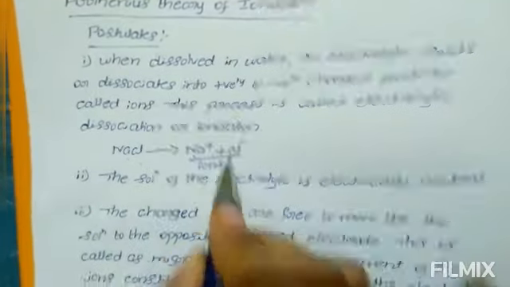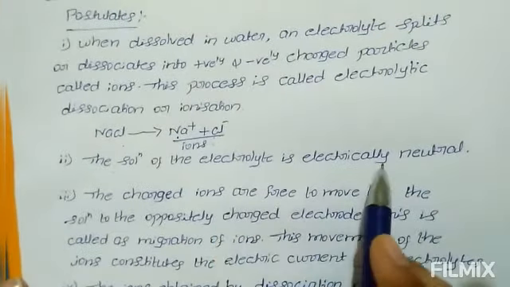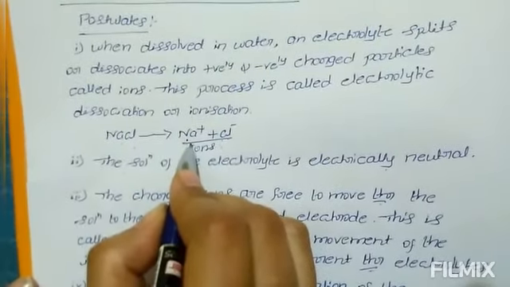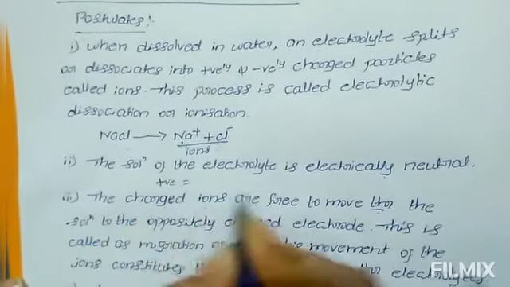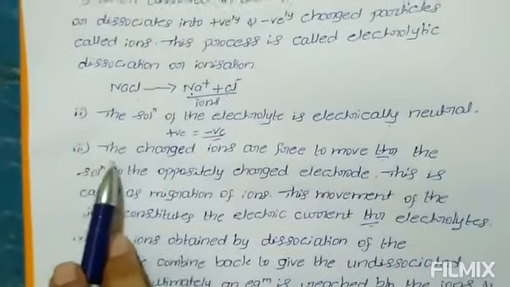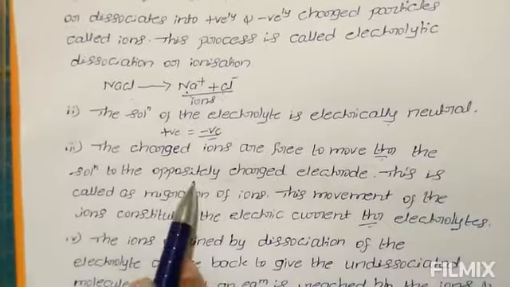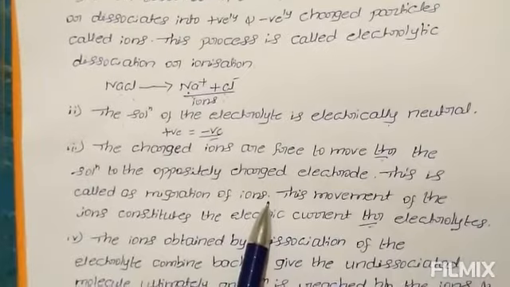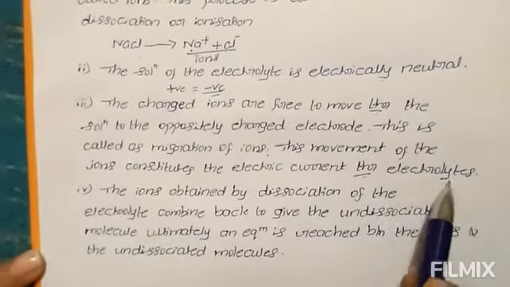Second postulate is the solution of electrolyte is electrically neutral. That means total charge carried by positive ions is equal to the charge carried by negative ions. The third postulate is the charged ions are free to move through the solution to the oppositely charged electrode. This is called migration of ions. This movement of ions constitutes the electric current through the electrolytes.